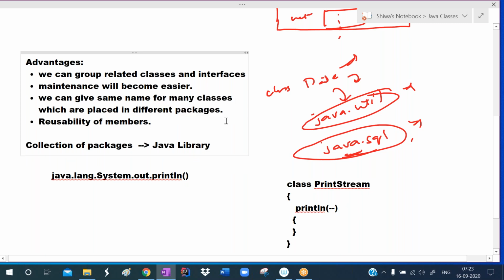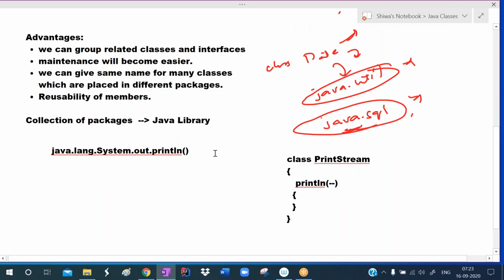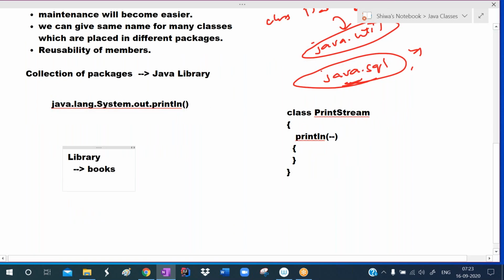Okay, so this is the Java library. Just like in our colleges, a library is there. In the library, books are there, and those books are arranged in racks. All the math related books are placed in the math rack.